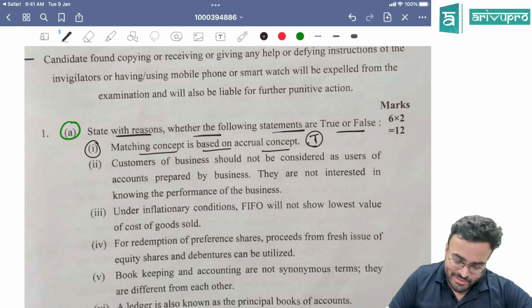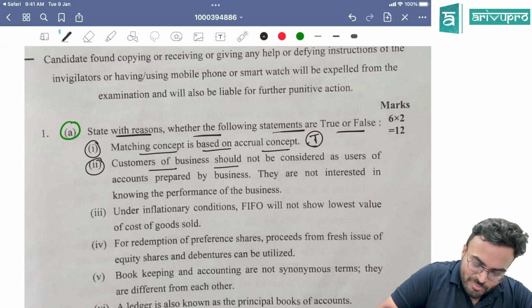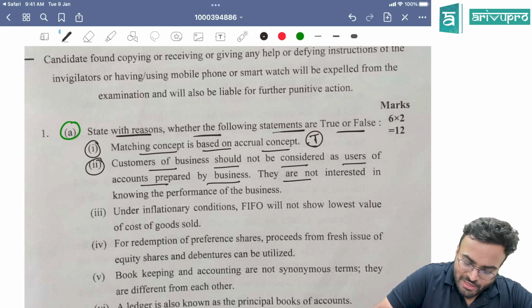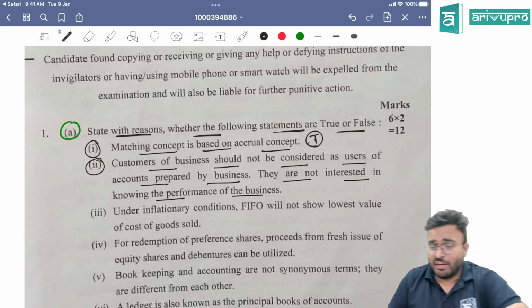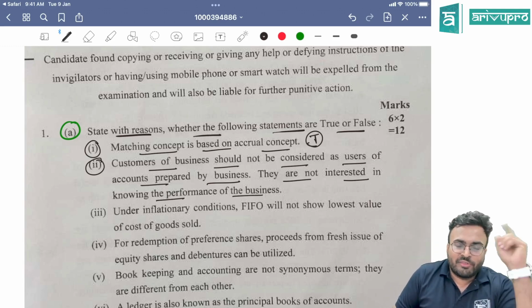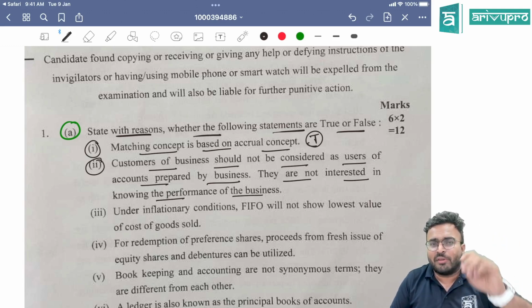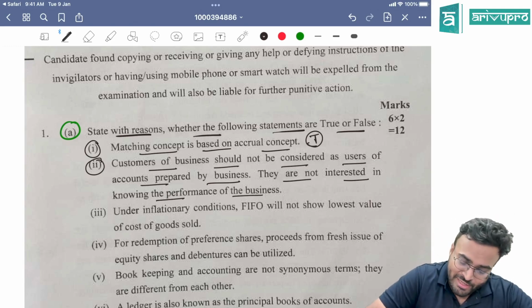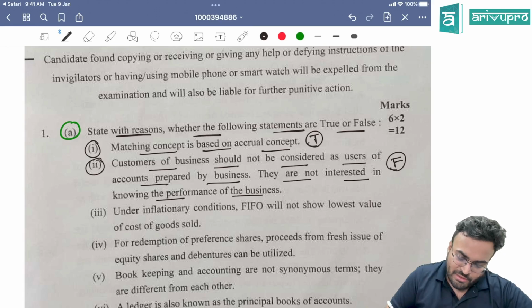This is true, guys. Second: customers of business should not be considered as users of accounts prepared by business. They are not interested in knowing the performance of the business. If you see chapter number 1, customer of the business is also one of the users of financial statements. So this one is false.